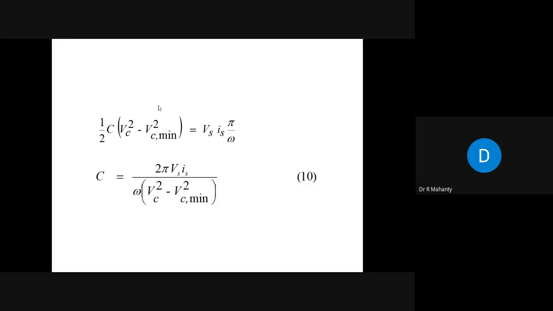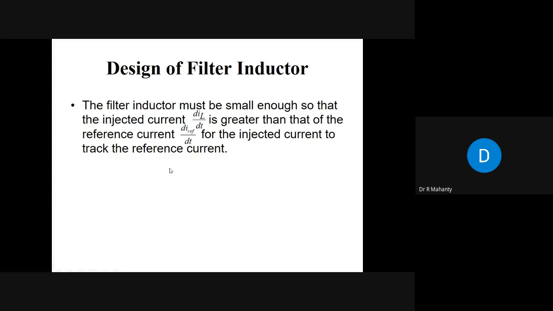Thus, we can write half C V square is equal to this, and from here we find out the value of the DC link capacitor. Then to find the inductor value, the filter inductor must be small enough so that the injected current di_L by dt is greater than that of the reference current di_reference by dt for the injected current to track the reference current. Otherwise, it will not be able to track the reference current and you will not get any PWM signals for the switches.